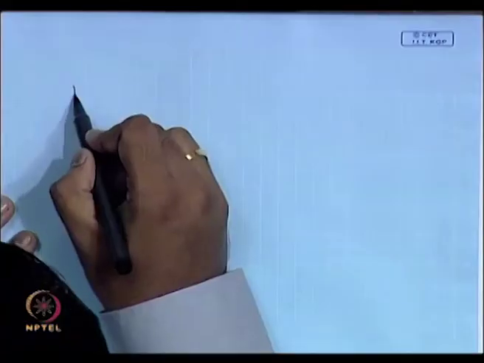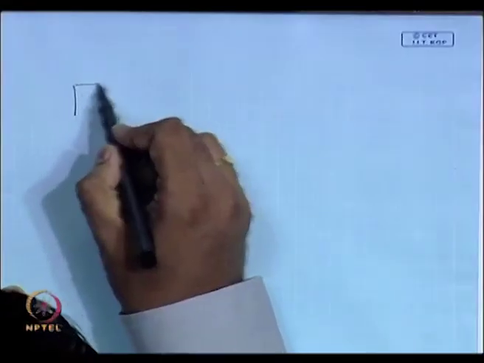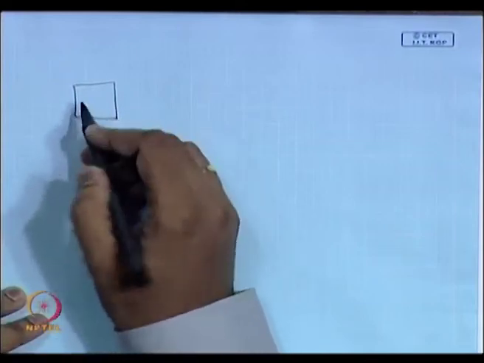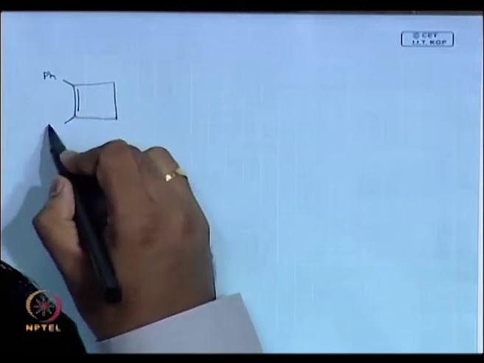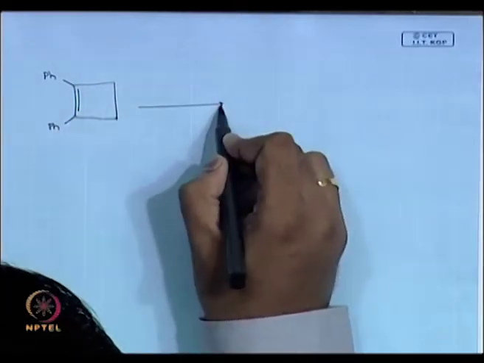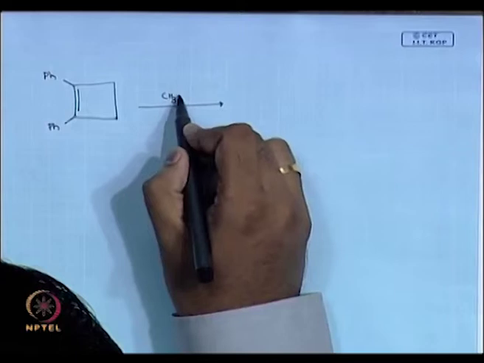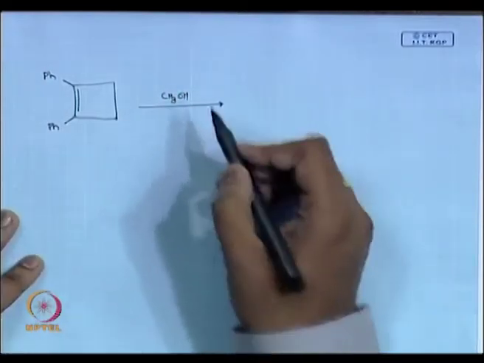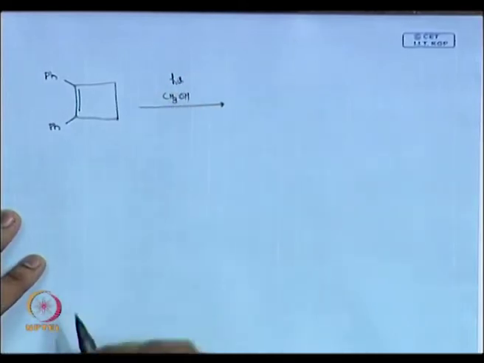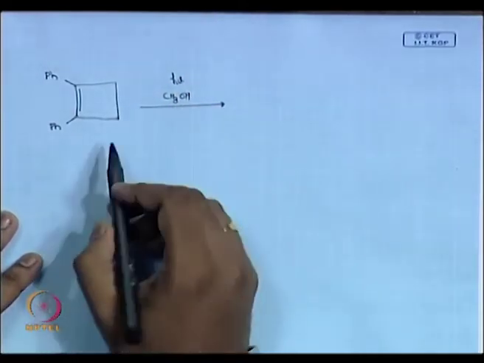Now, you have seen alkenes if directly excited, what happens? You have seen alkenes in the presence of a triplet sensitizer, what happens? I am taking a type of cyclobutene system where I have a phenyl. I am doing this photolysis in methanol.